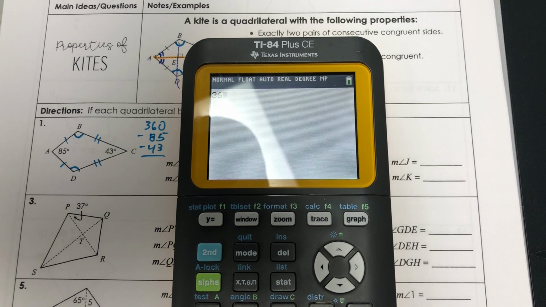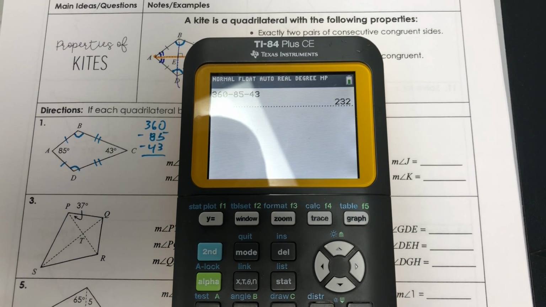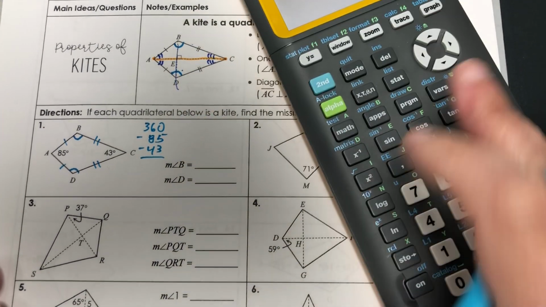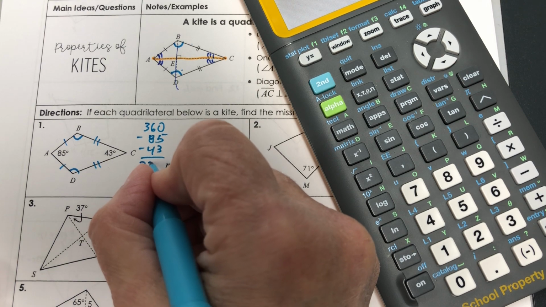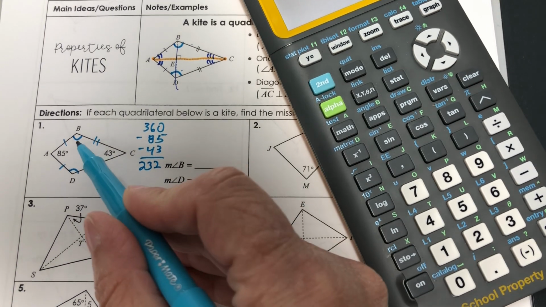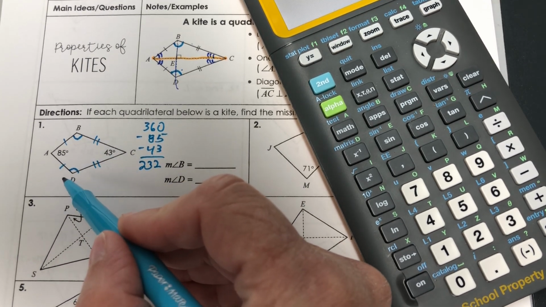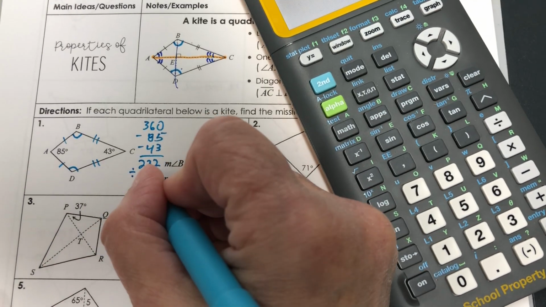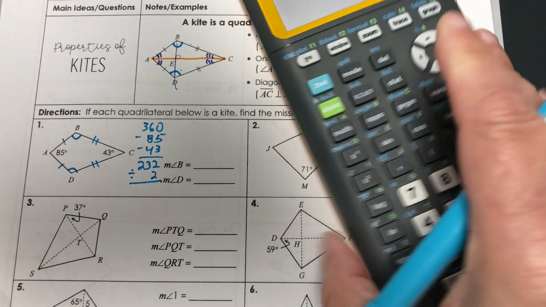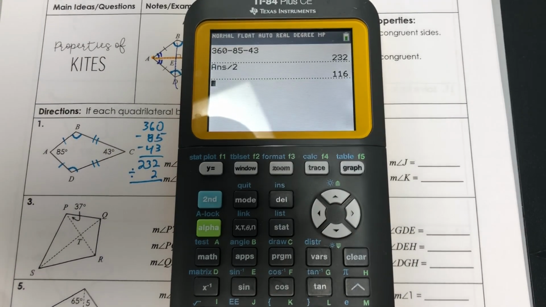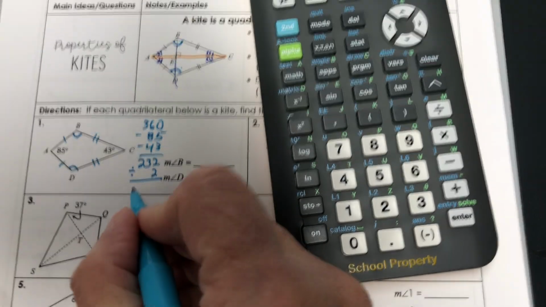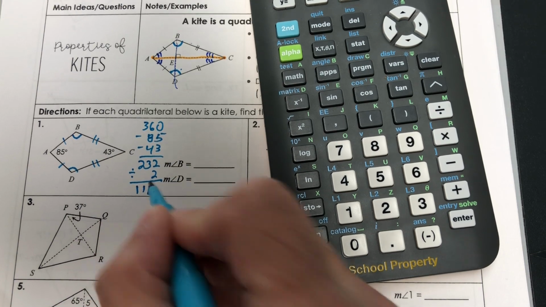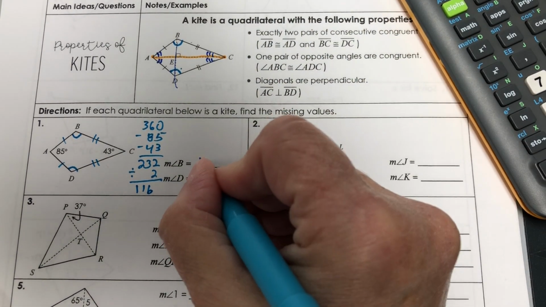So 360 minus 85 minus 43. So 232. That's what these two angles have to add to equal. But because they're congruent, I'm going to take that and divide it by 2. 116. That's what each of those angles must be.